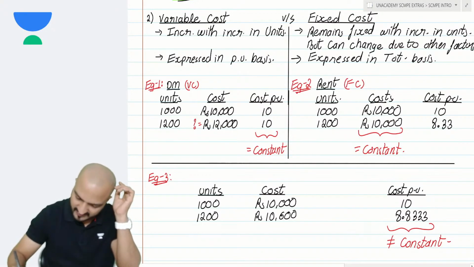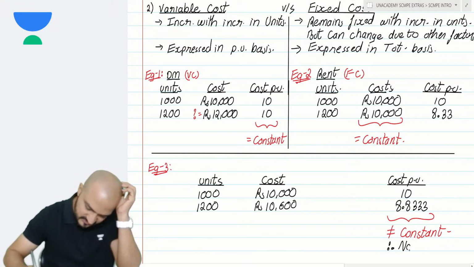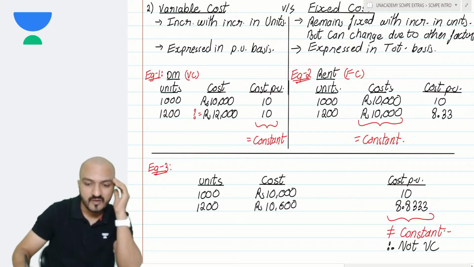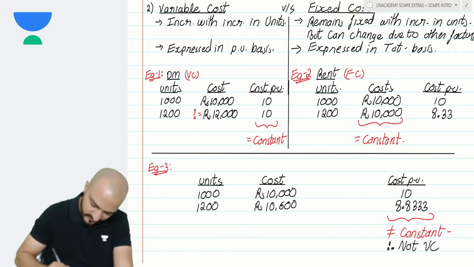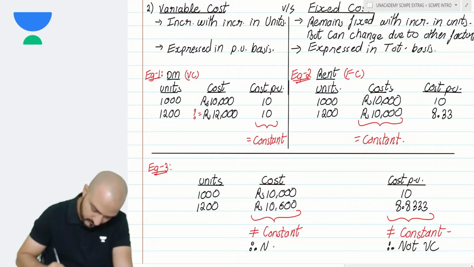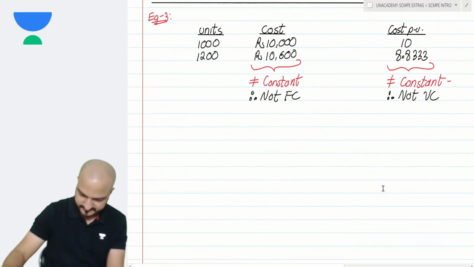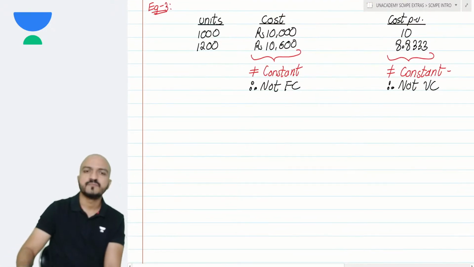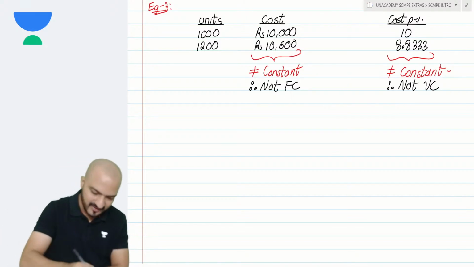Now if per unit is not remaining constant, it means that this cost is not VC. If it is not a VC, then can I say it is FC? Is that a fixed cost? Well, no, it is not even fixed cost, because total is not remaining constant. If the total is not constant, I say this is not fixed cost. Then what exactly is this cost? It's neither a fixed cost nor a variable cost.